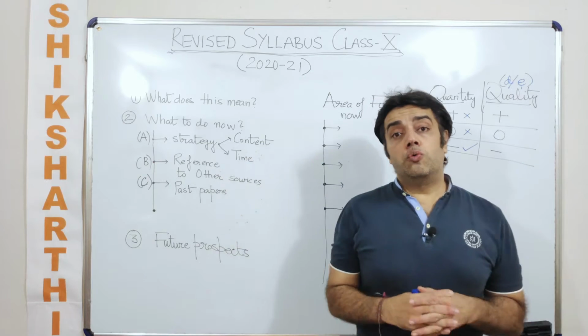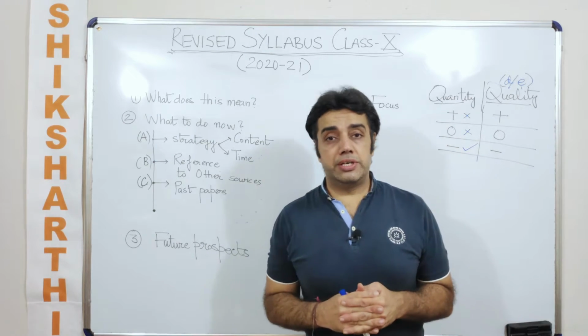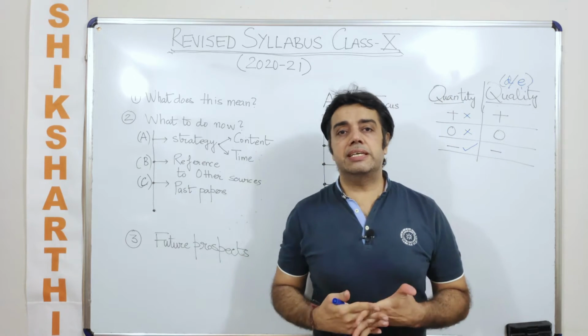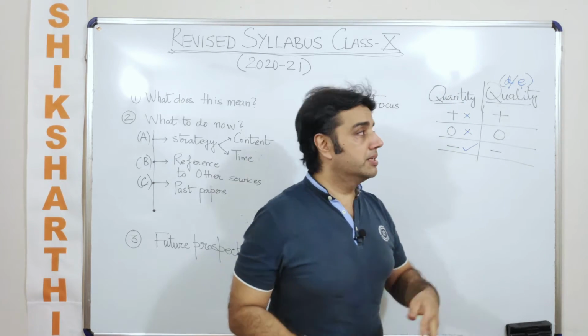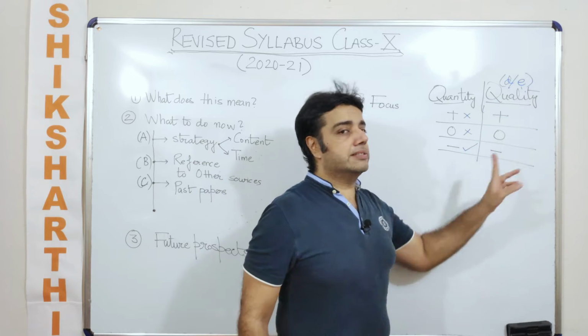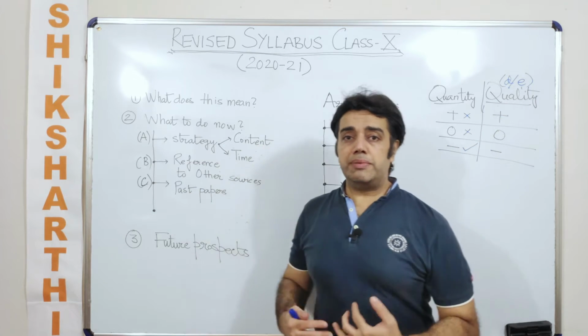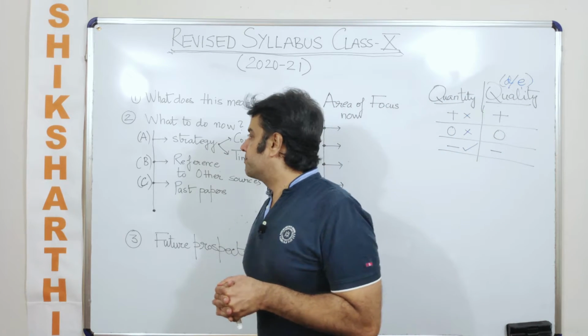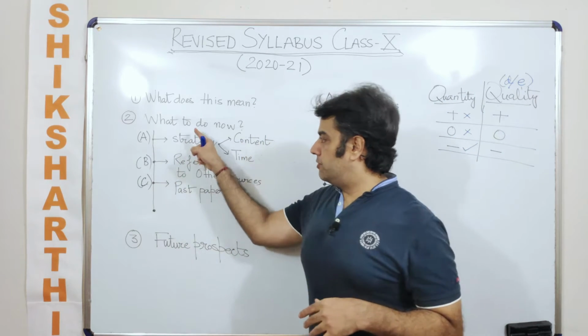Having said this, what is the next important step? I have understood that there are three cases: even if the syllabus has decreased, the difficulty level can go any of three ways. But what am I supposed to do? We will talk about this with the help of these parameters.